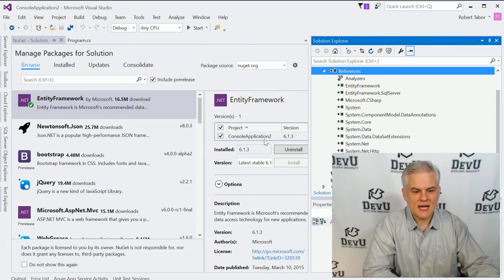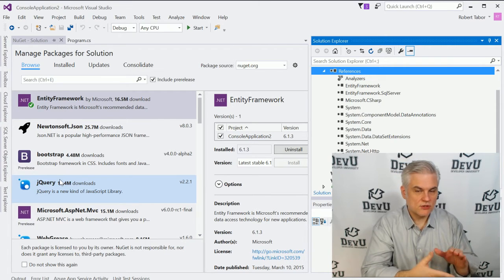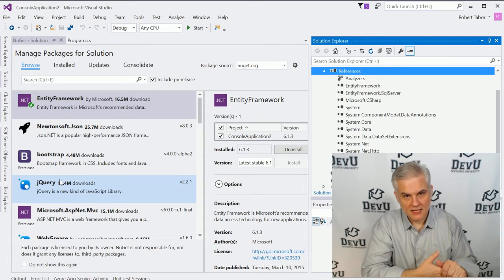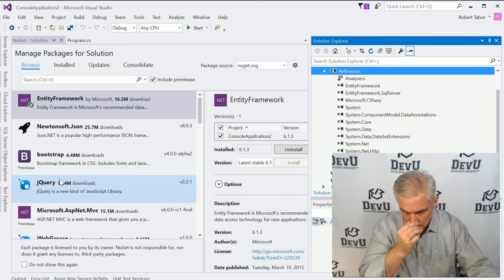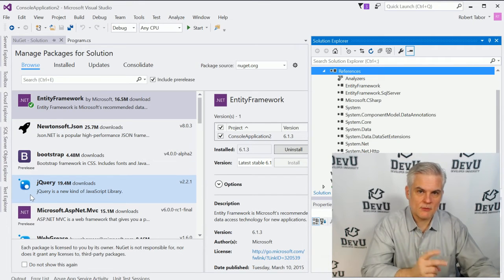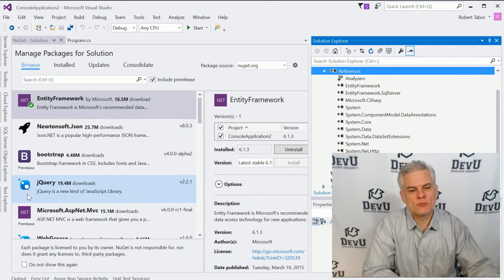Now, depending on the type of package, it could not only contain .NET assemblies, but also sample source code files. It could actually run macros inside of Visual Studio. It could include things like style sheets and HTML, and even graphical assets that it will include in your project. So this is the second way that we can go about adding assemblies and more to our projects.